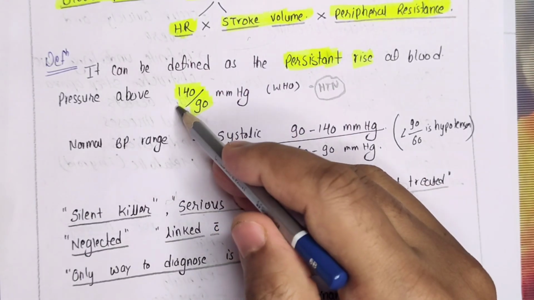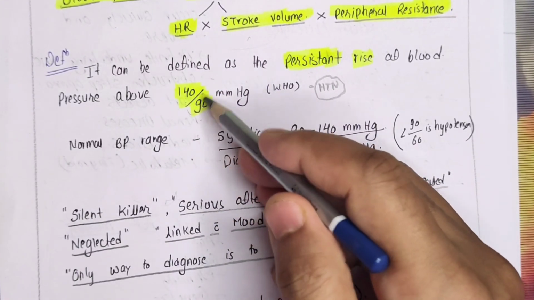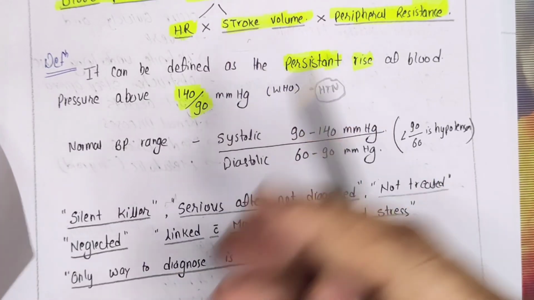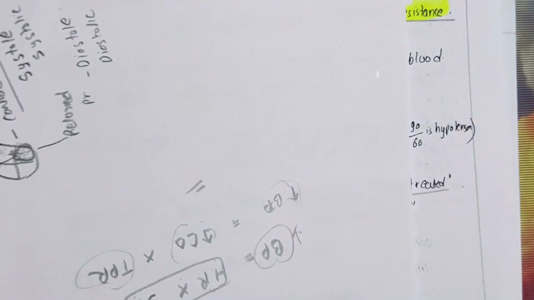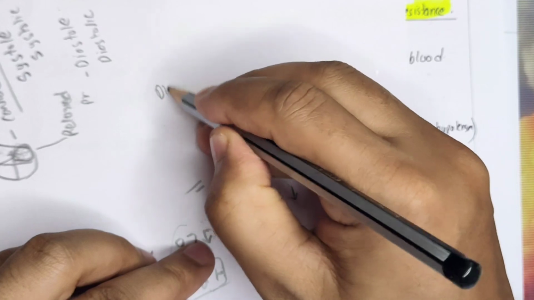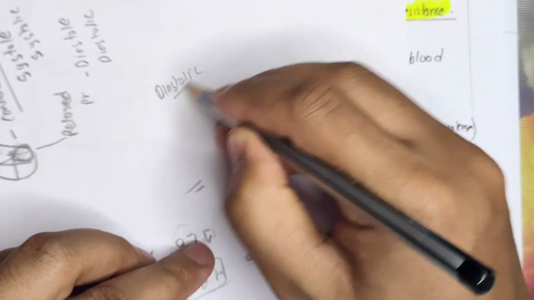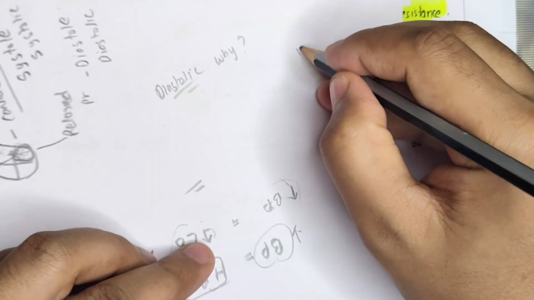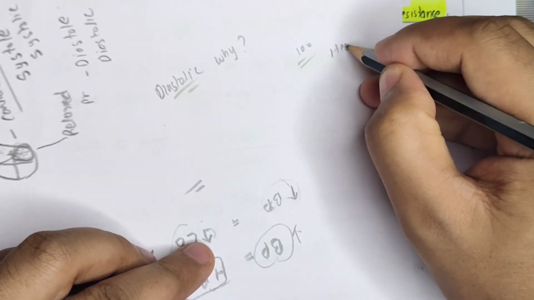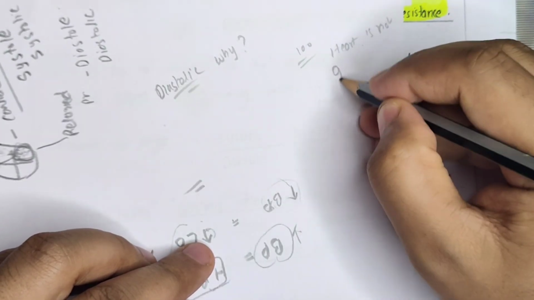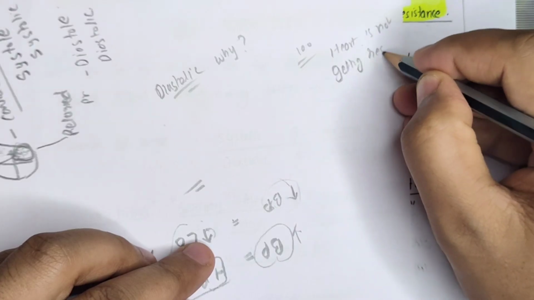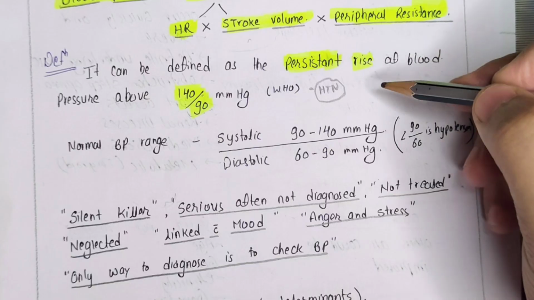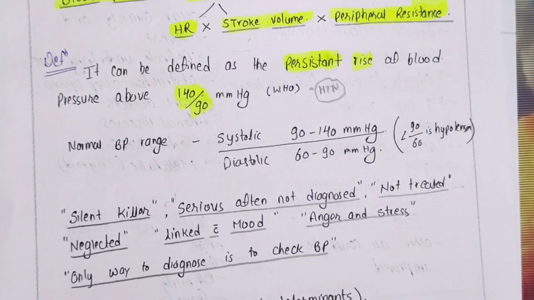It should not go beyond 140 in systolic and should not go beyond 90 in diastolic. And I will again give you one small tip. An increase in diastolic is even more dangerous. Systolic is also dangerous, diastolic is dangerous. Why? What is the reason? Because if diastolic is always elevated, it simply means our heart is not getting proper rest. Our heart requires proper rest because it has to work for a lifetime. So we need to understand that. Hope we have understood now.